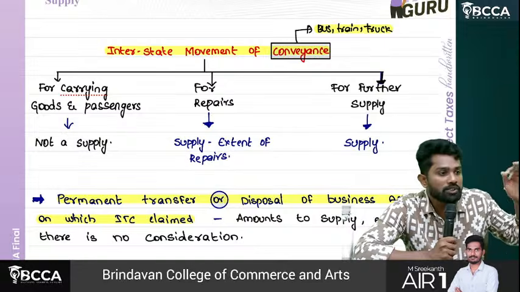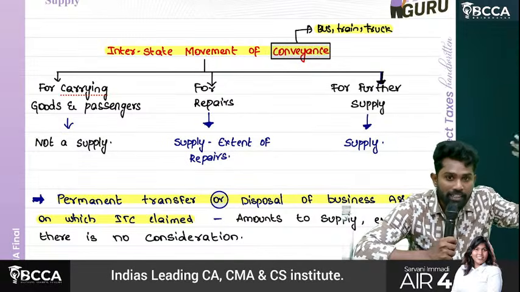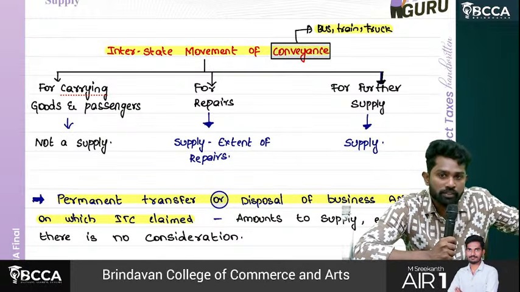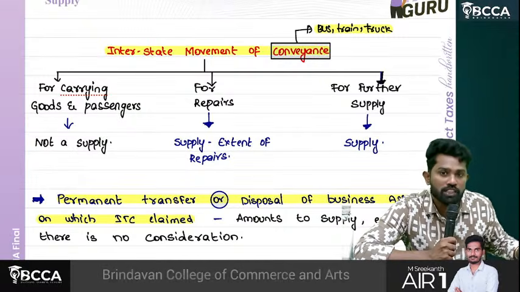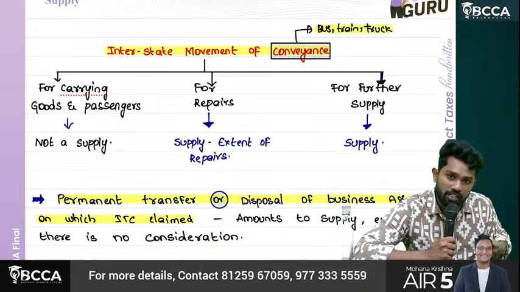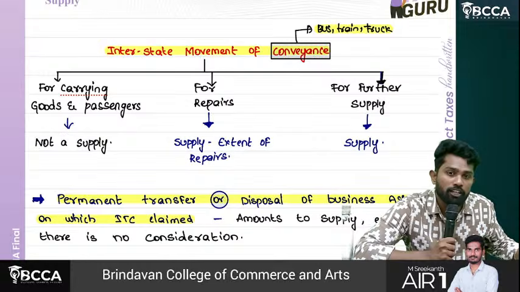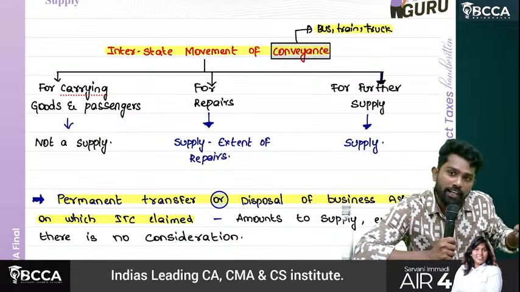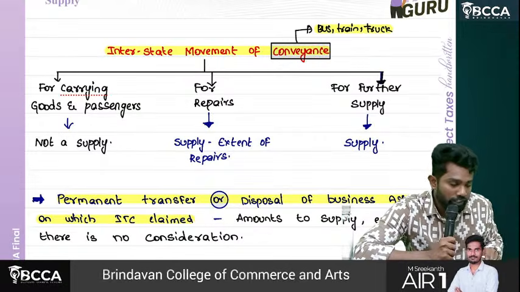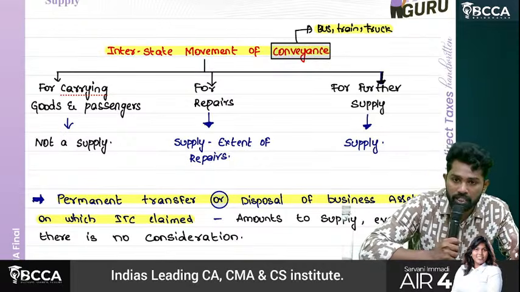From Vijayawada you send to Hyderabad, not for transportation, to sell it in Hyderabad. Then treat it as a supply. In the regular course of transportation, it goes from one distant person to another distant person. It is not a supply. Sent for repairs, after repairs coming back, then to the extent of repairs treated as supply. You are sending for what? To sell there. Then again treat the bus value as supply. Otherwise, for just going from one branch to another branch for transportation need not be treated as supply.